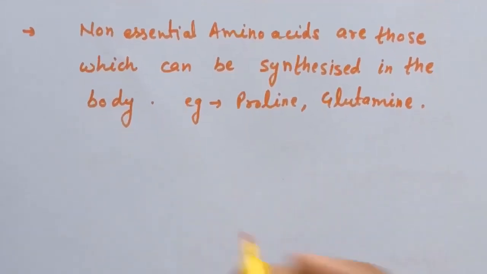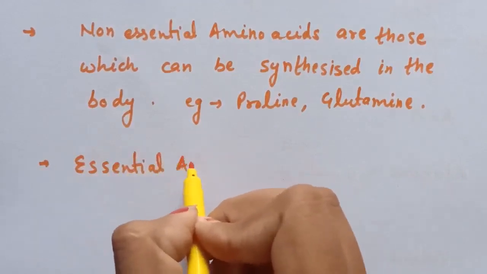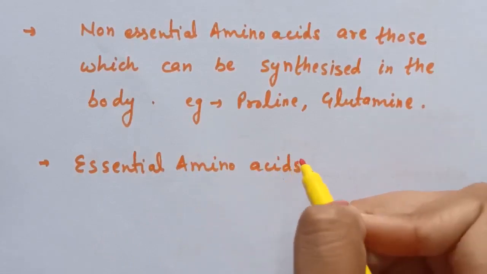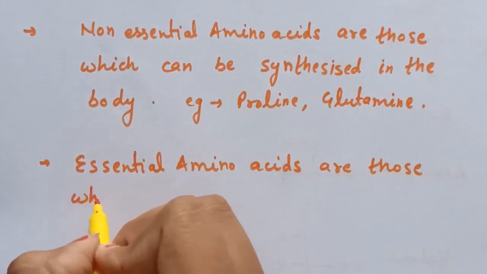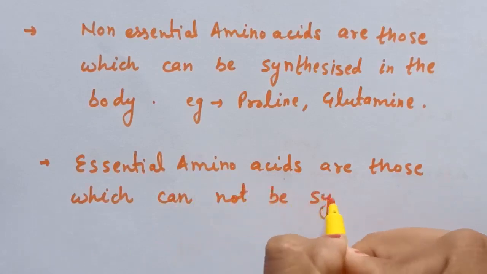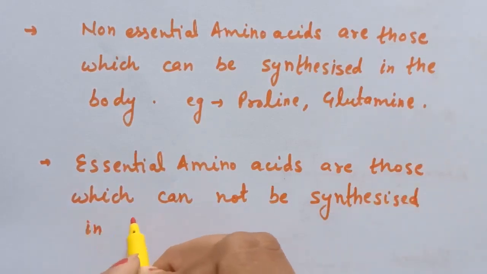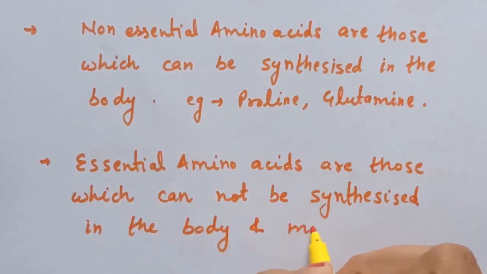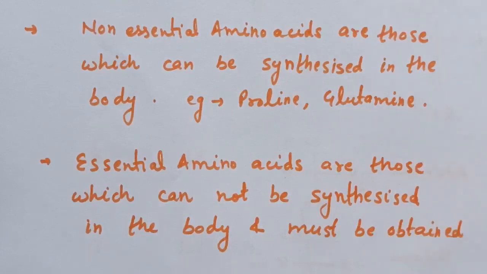Now next is essential amino acids. Essential amino acids are those which cannot be synthesized in the body and must be obtained through diet.